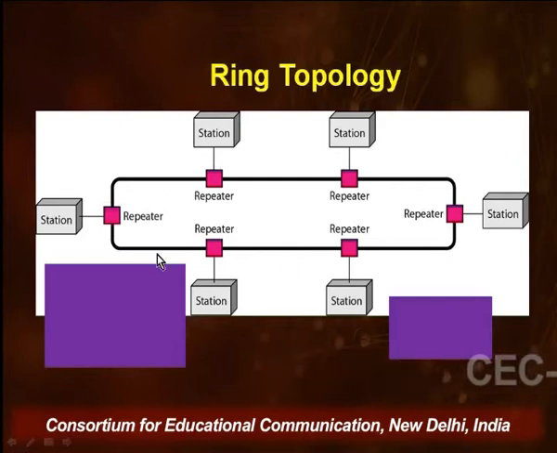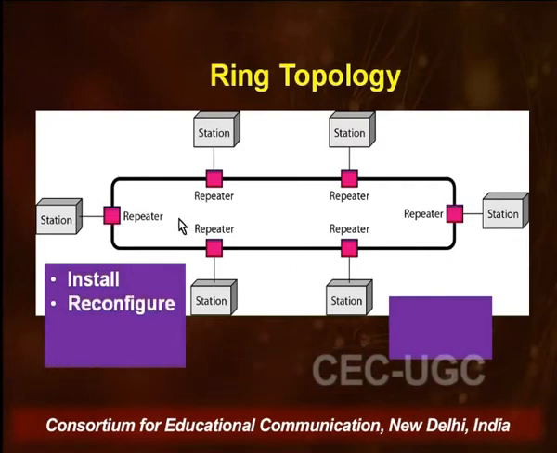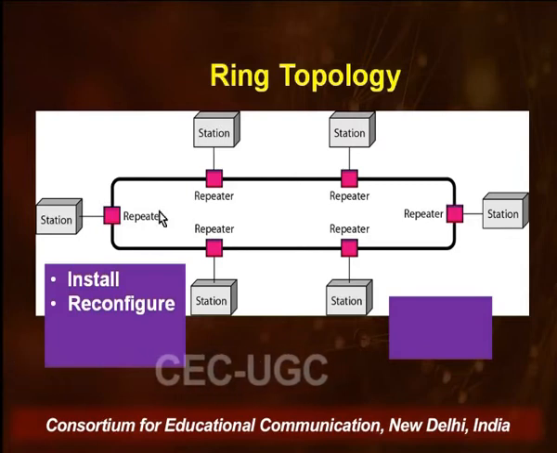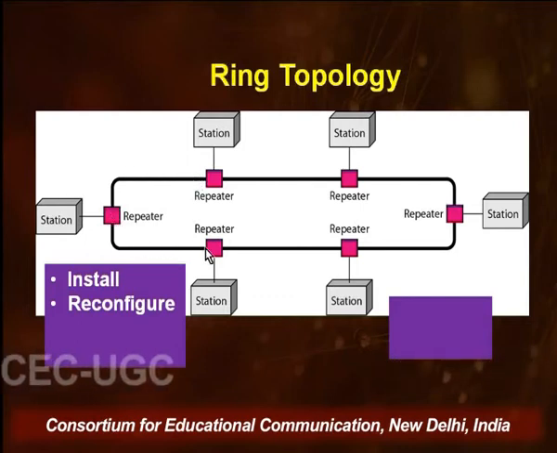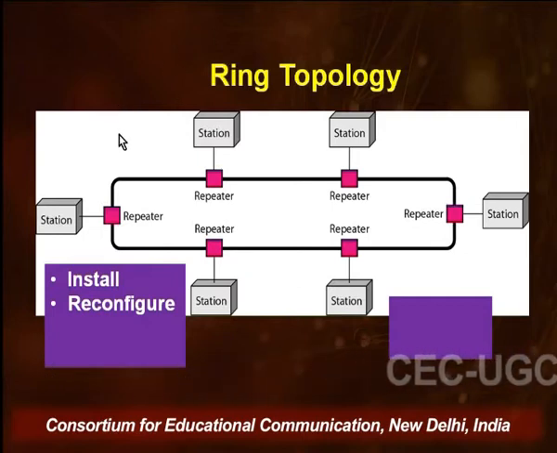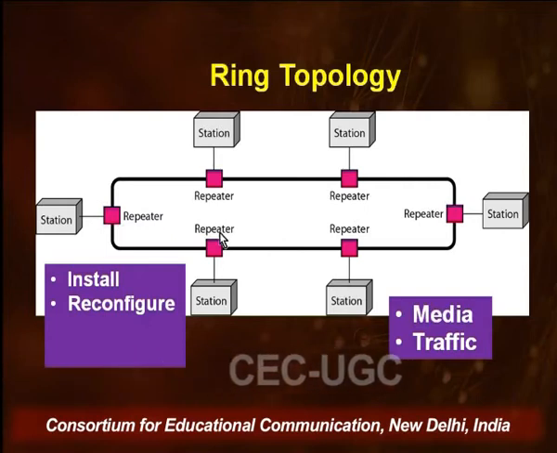So this is the way the ring topology is going to work. Now this again is quite easy to install. It is quite easy to reconfigure. That means supposing I want to remove a station, I just need to reconfigure two of these connections. This is removed, and the connection from this repeater goes directly into this one. I can even add one more device. Again, I need to reconfigure only two connections, not more. So that way the installation and reconfiguration is quite easy in a ring topology.